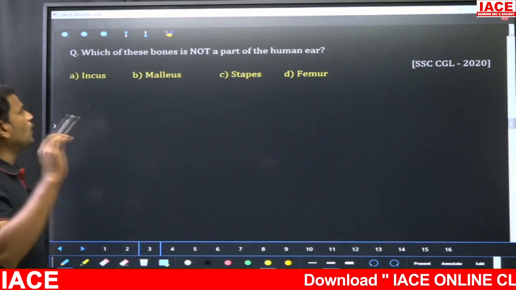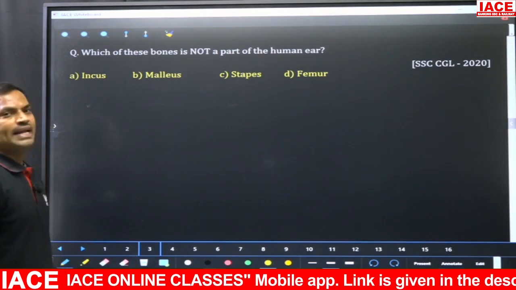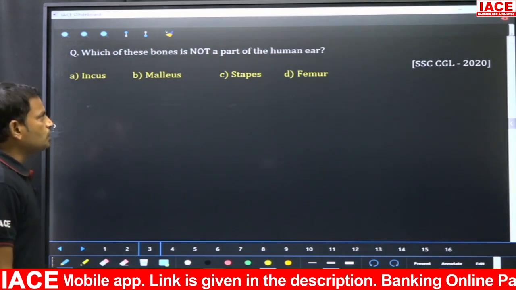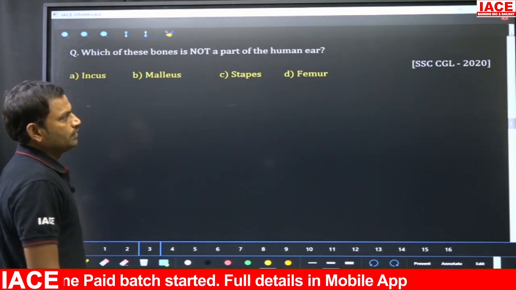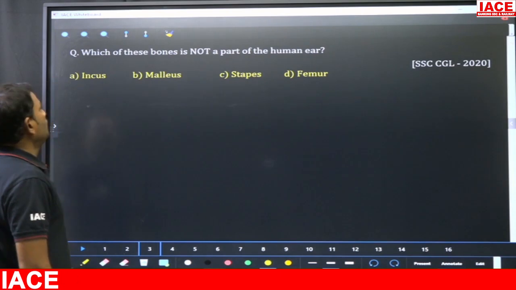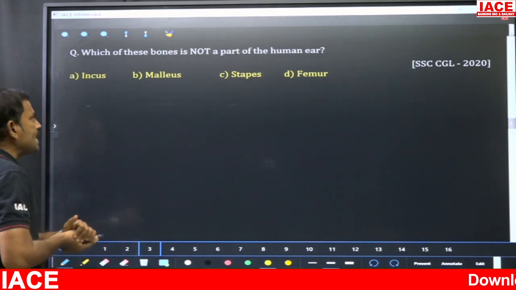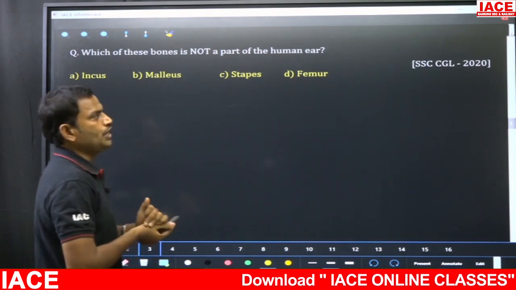So the timer is off. Which of these bones is not a part of the human ear? So it is also a question which is given in SSC CGL 2020. So if you take here options, option A incus, option B malleus, option C stapes, option D femur.